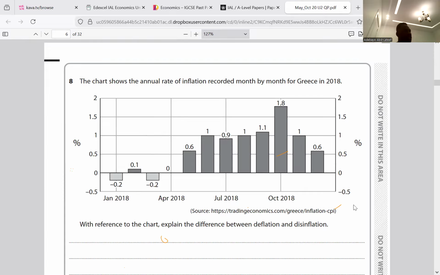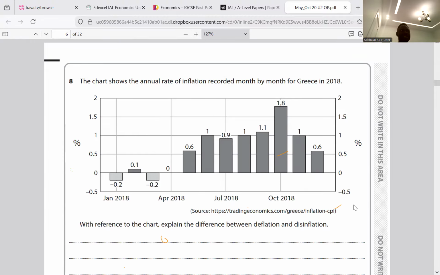Then there's disinflation, which is what? A fall in the rate of inflation within an economy, or an increase in the average level of price at a slow rate. We were talking about disinflation the other time too. Here, I'm giving you 2 definitions. A fall in the rate of inflation within an economy, that's disinflation. It can also mean that the average price level increases, but at a slow rate.